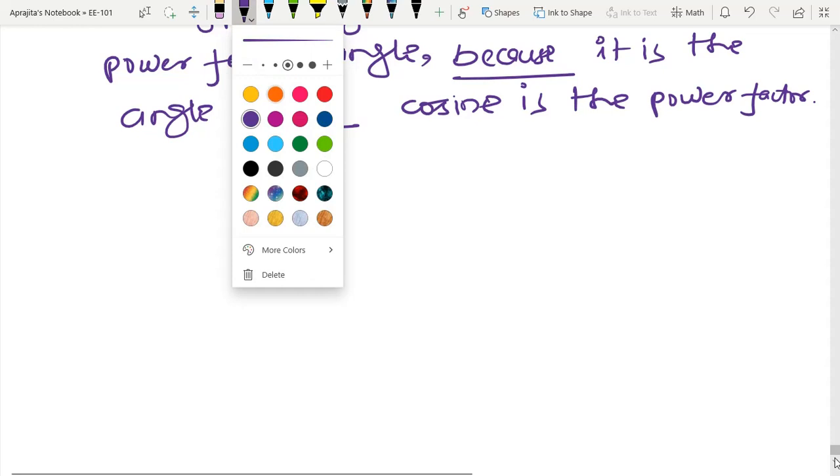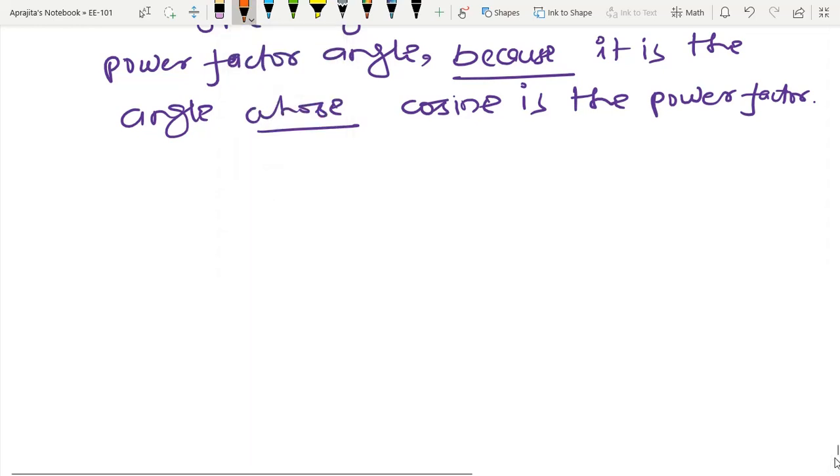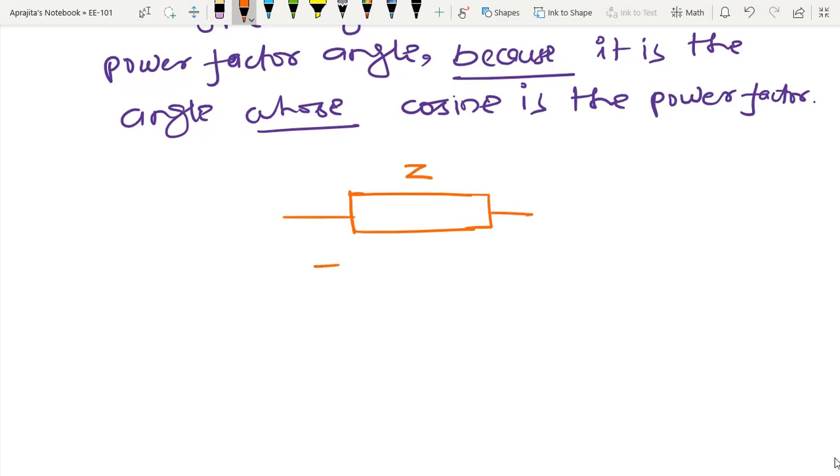So I am going to draw one diagram to illustrate the power factor angle. So suppose that you have a certain impedance. I am representing impedance like this, that is by Z, and I am using this kind of sign convention. So this terminal is positive, this is negative, and in case of AC sometimes this is negative, this is positive. So that is V, and the current through it is I.